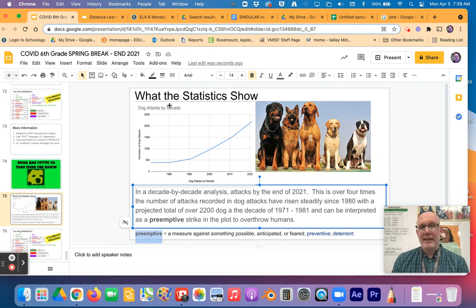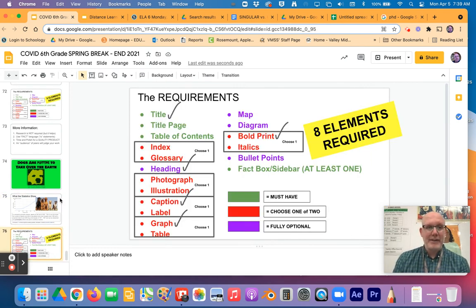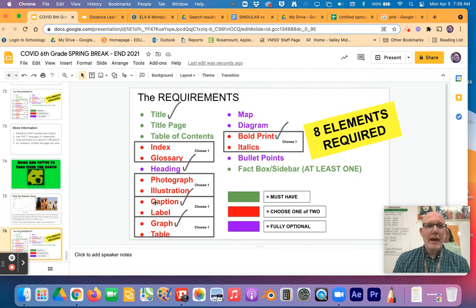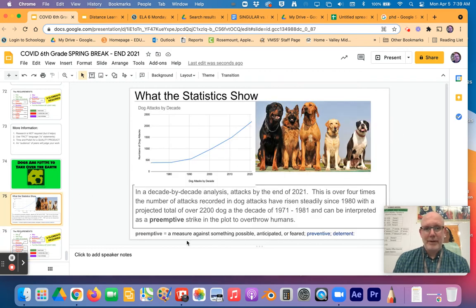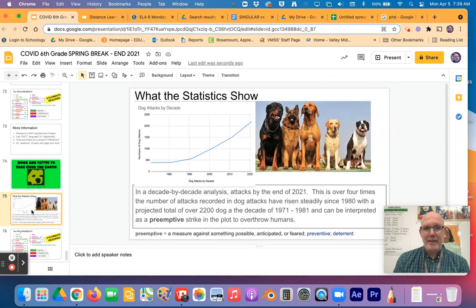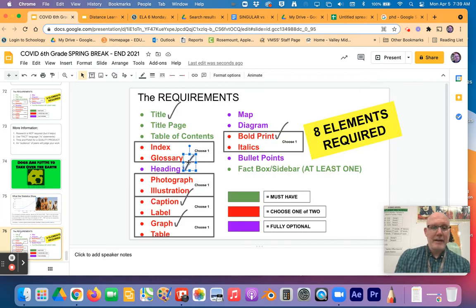So if you think about it, like just this panel alone, I have a title so far. There's my title. I have a heading, what the statistics show. I have a caption. There's my caption. I have a graph right there. Absolutely. Made a graph of my own. And actually, I forgot this. I got a photograph. Okay.